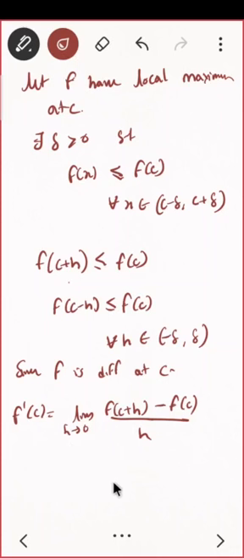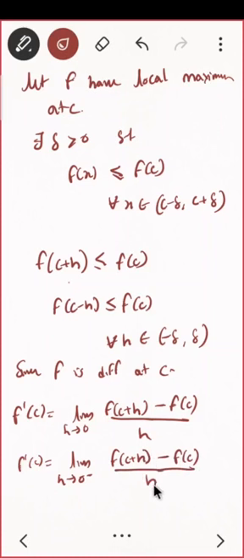So let us see first what is the left derivative. That is f dash of c, the limit h tending to 0 minus of f of c plus h minus f of c upon h. 0 minus means I am coming from the negative side, so this h is actually minus h. So this is the same as f of c minus h.